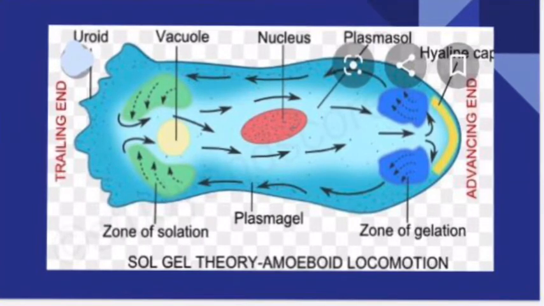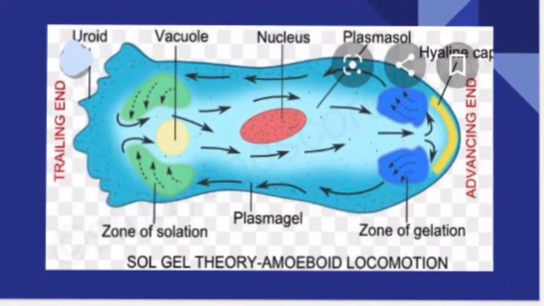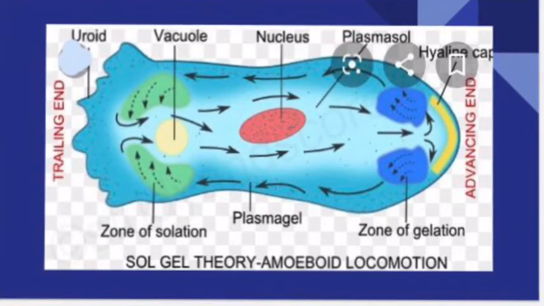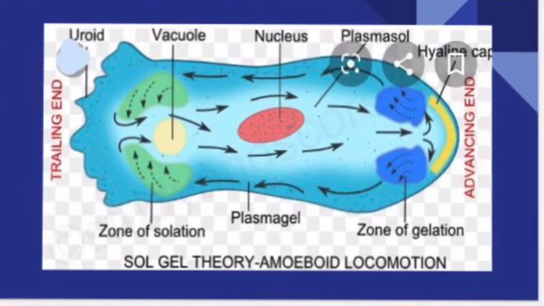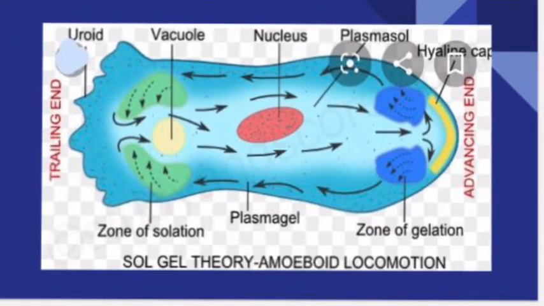Of course, the amoeba is present in the water. So in the uroid region, wherever somewhat weaker points are there in the plasma lemma, water will enter from those weaker points. Plasma lemma is transparent and semi-permeable. So through the plasma lemma, water will enter.